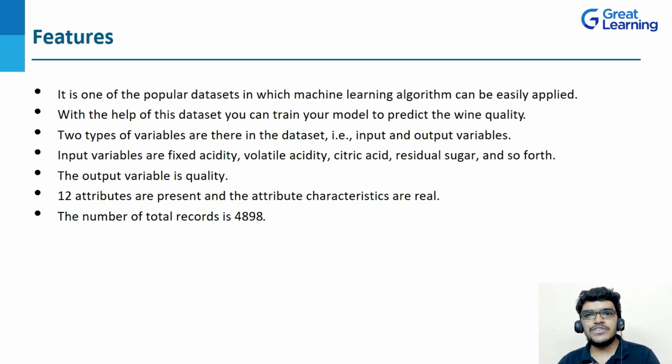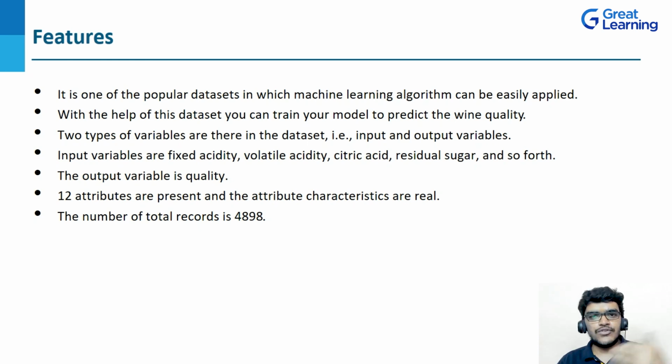Now coming to the features, as I already told you, this is a very popular data set used in machine learning algorithms, and it is also used to predict wine quality, right? In this data set, we have two types of variables, basically input and output variables. The input variables are fixed acidity, volatile acidity, citric acid, residual sugar, and so on. Now coming to the output variable, we have quality. Along with that, we have 12 columns, or you can say 12 attributes, present in this data set.